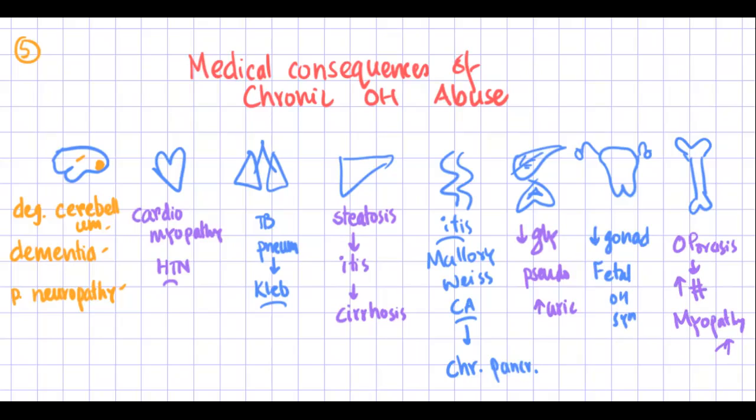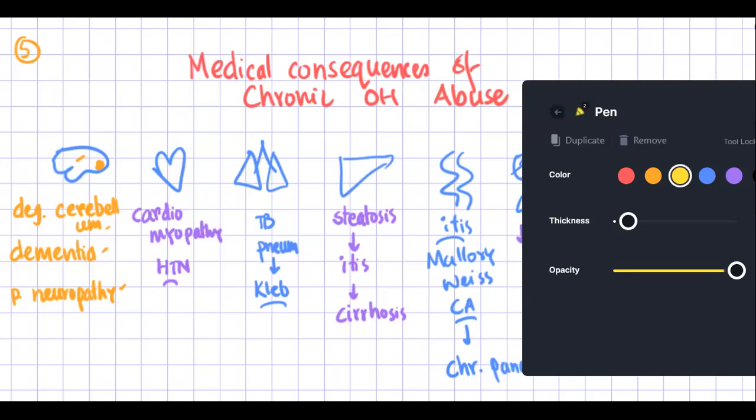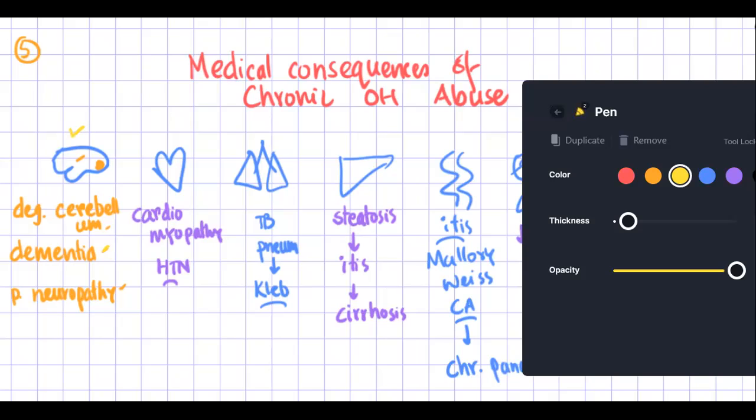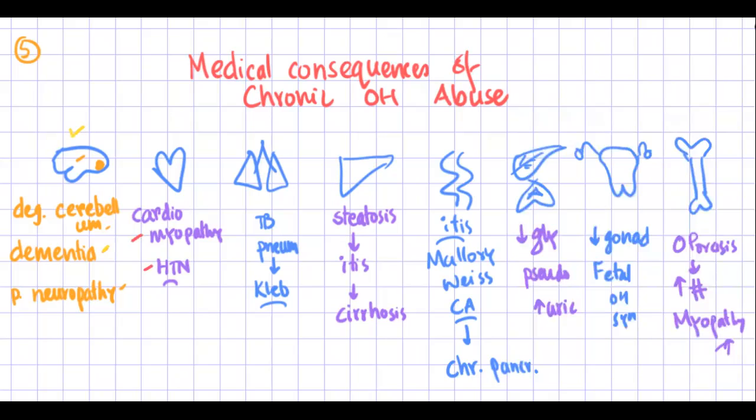So those are the common medical consequences of chronic alcohol abuse. So if we rewind or recap, starting from the brain, alcohol causes cerebellar degeneration, dementia, peripheral neuropathy. Alcohol also causes cardiac complications such as cardiomyopathy and hypertension.